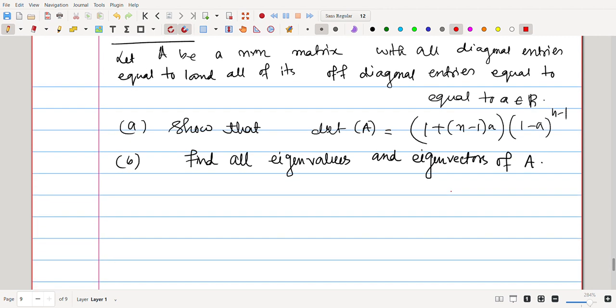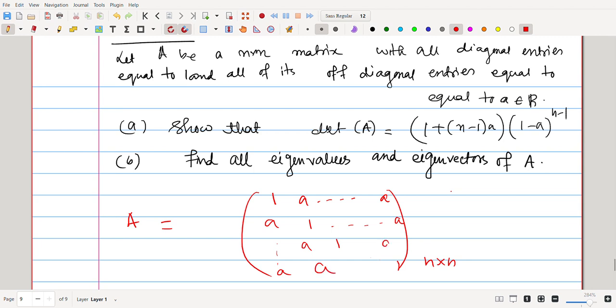So let A be an n by n matrix whose diagonal entries are all 1 and all the other terms are a.